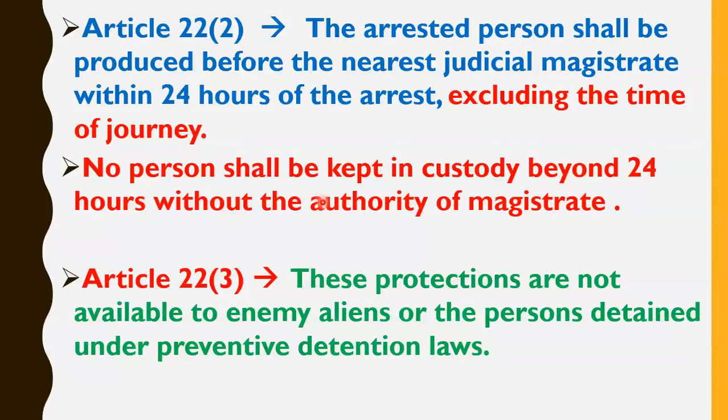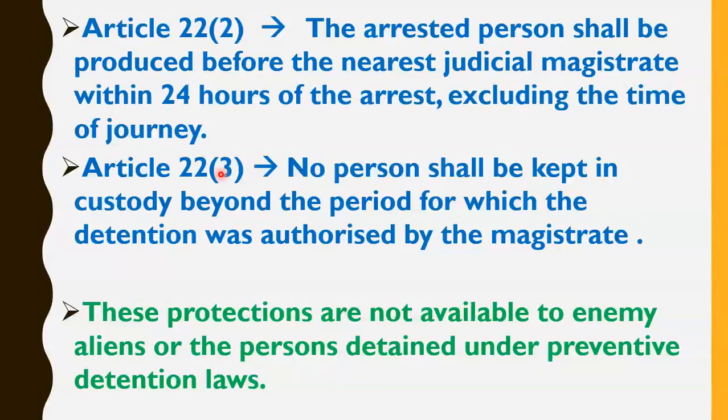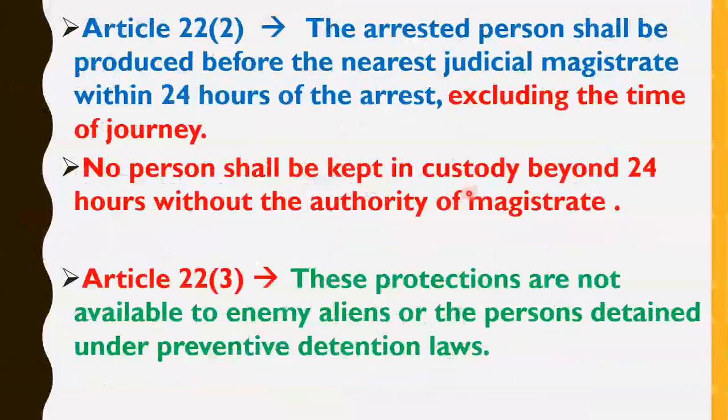Now the third mistake is that in that lecture I told you, let's see that slide, that no person shall be kept in custody beyond the period for which the detention was authorized by the magistrate. But that's not the correct statement. The correct statement is no person shall be kept in custody beyond 24 hours without the authority of magistrate. Okay, so the correct statement is no person shall be kept in custody beyond 24 hours without the authority of magistrate. Now what does it mean?